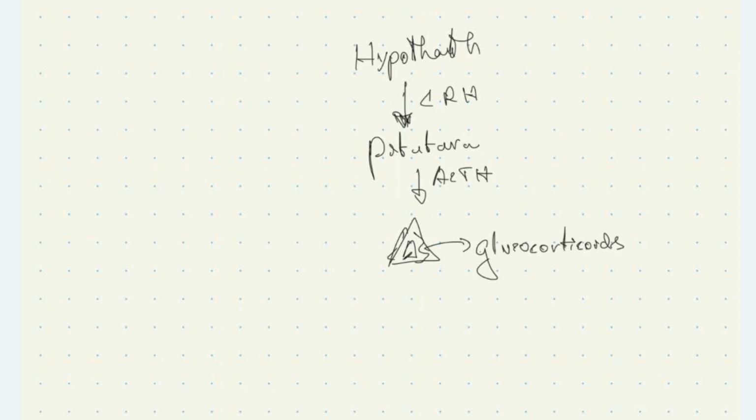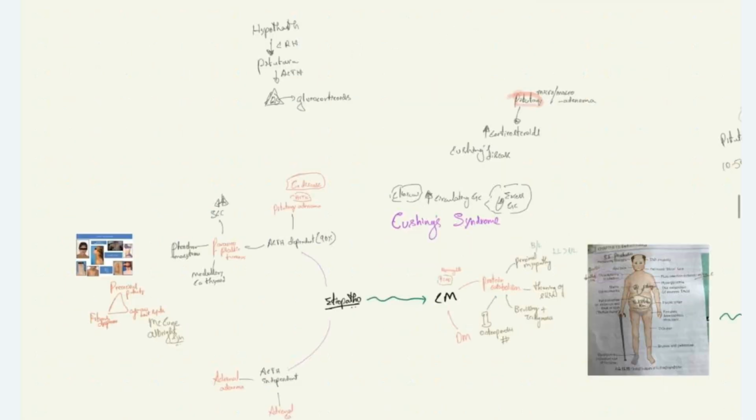The diseases which cause Cushing syndrome, that is increased glucocorticoid levels, can be due to diseases of the adrenal glands, that is tumors of the adrenal glands, or can be due to tumors of the pituitary which cause increased ACTH levels.